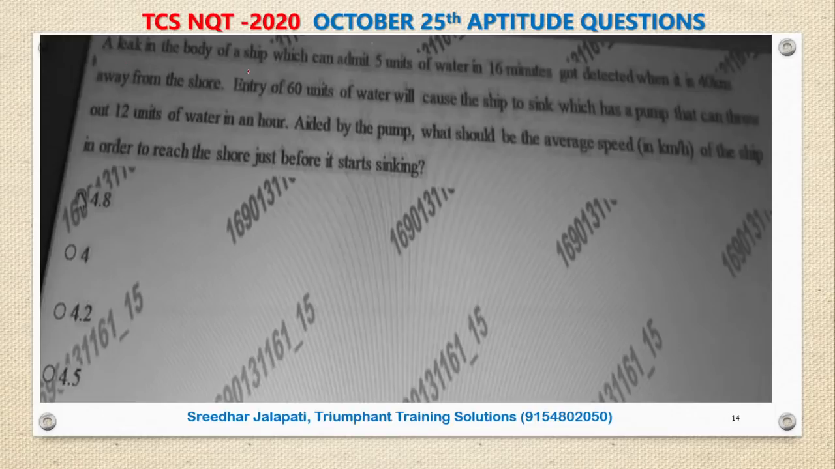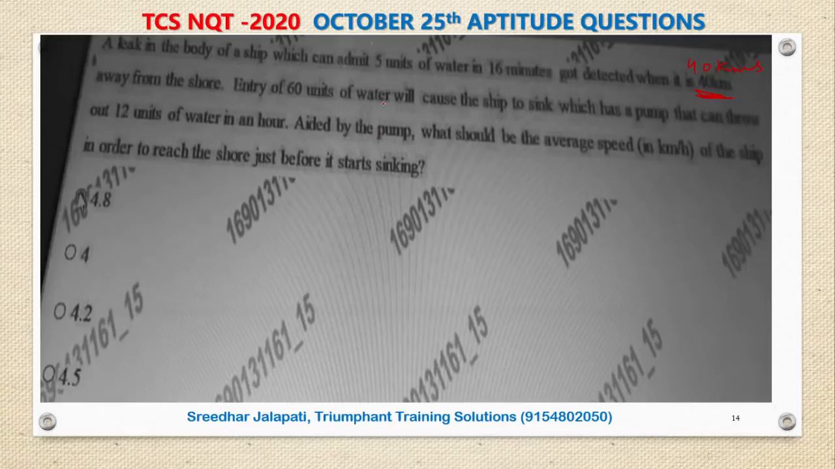A leak in the body of a ship which can admit 5 units of water in 16 minutes got detected when it is 40 kilometers away from the shore. Entry of 60 units of water will cause the ship to sink, which has a pump that can throw out 12 units of water in an hour. Aided by the pump, what should be the average speed of the ship in order to reach the shore just before it starts sinking? Okay, it's very simple.